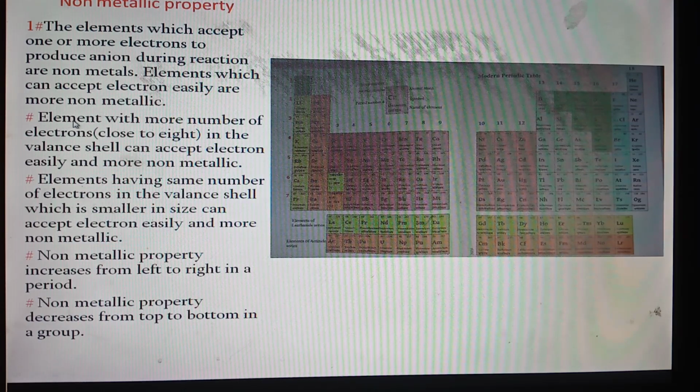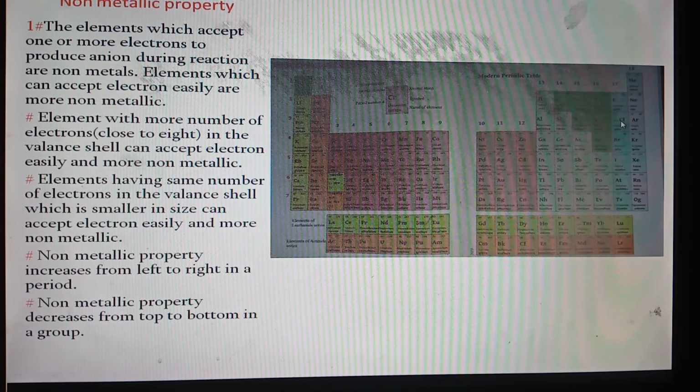But you have to know which element can accept electron more easily. The elements with more number of electrons in the valence shell can accept electron easily and are more non-metallic. Let us try to understand this point with the example of group 17. Group 17 elements have 7 electrons in the outermost energy level. So they are very close to 8 electrons in the valence shell like inert gases. For this reason, the elements of group 17 can easily accept electron and they are very much non-metallic.